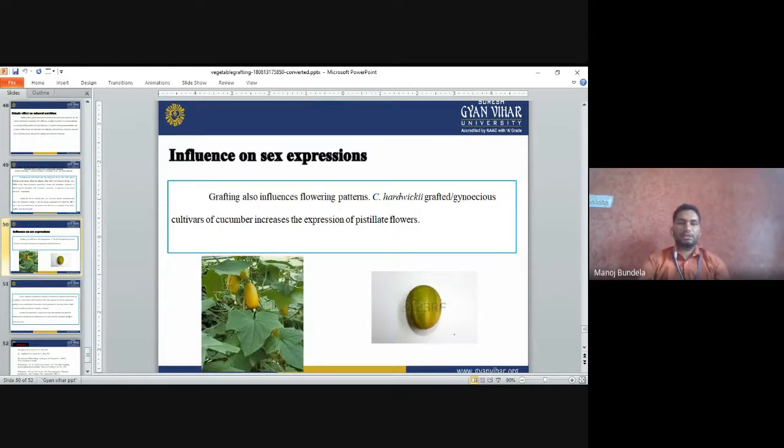Influence on sex expression. Grafting also influences the flowering pattern. Cucurbita hardwickii grafted onto gynoecious cultivars of cucumber will increase the expression of pistillate flowers. It will develop more female flowers. If we use Cucurbita hardwickii as a rootstock, it will increase the number of pistillate flowers.